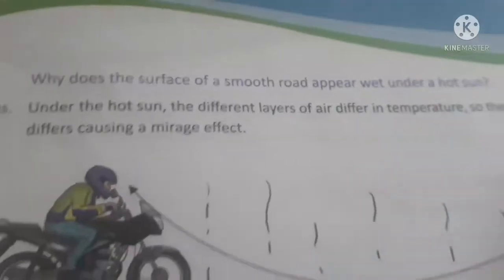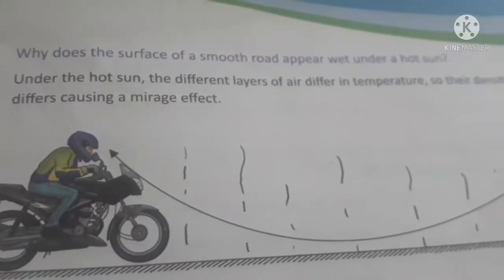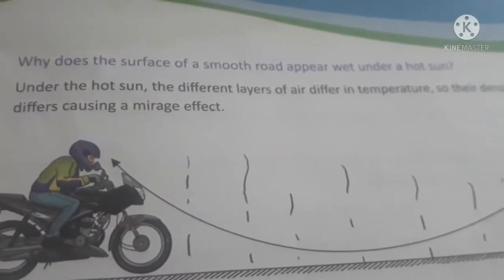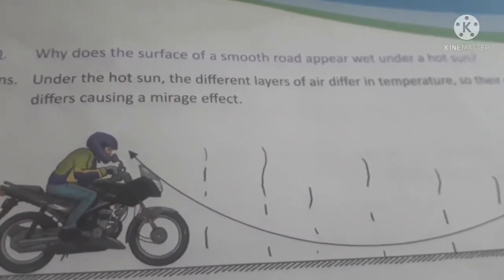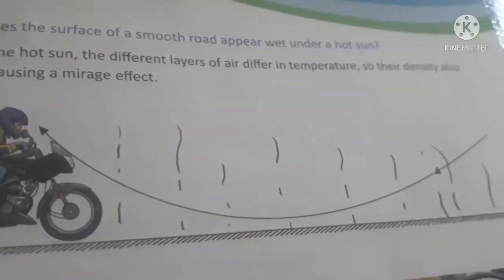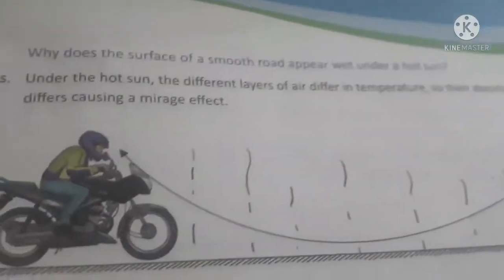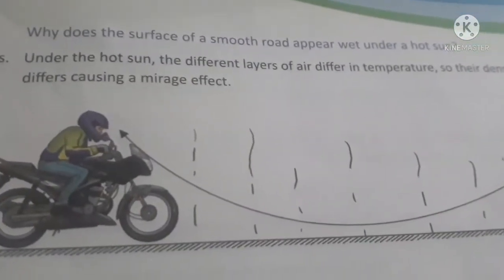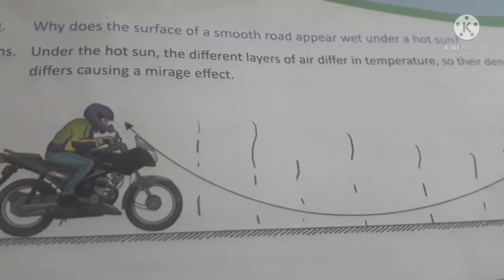Okay, why does the surface of the smooth road appear wet under hot sun? Under the hot sun, the different layers of air differ in temperature, so their density also differs, causing a mirage effect.